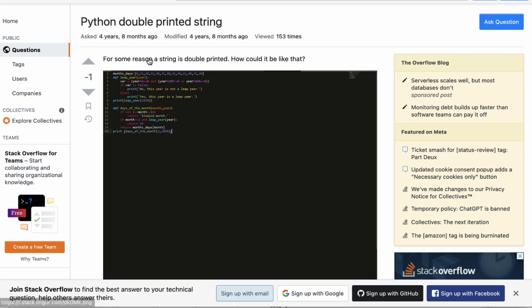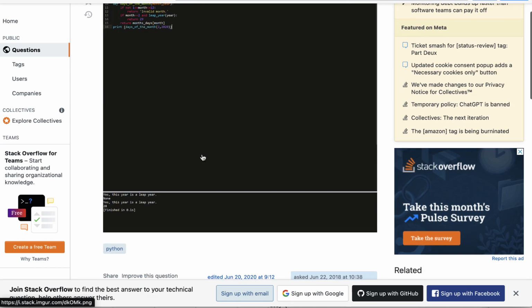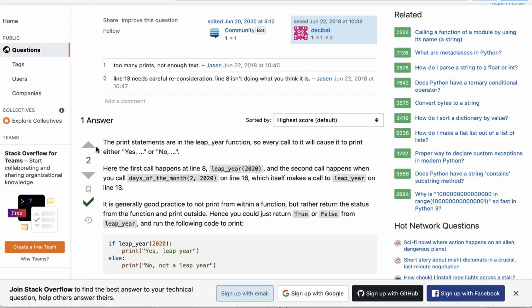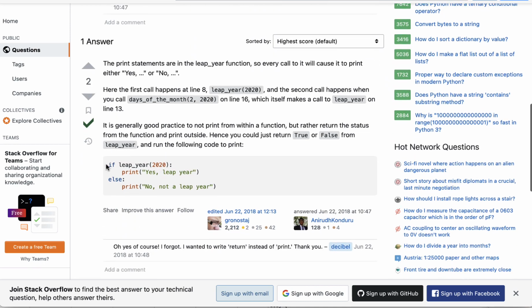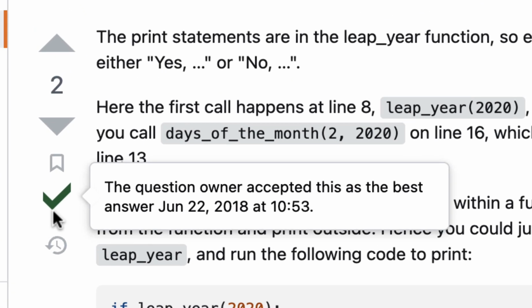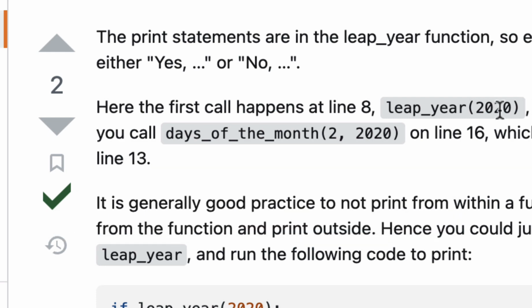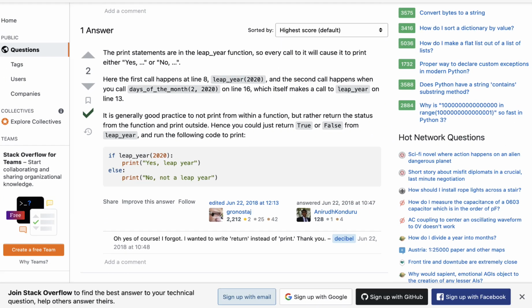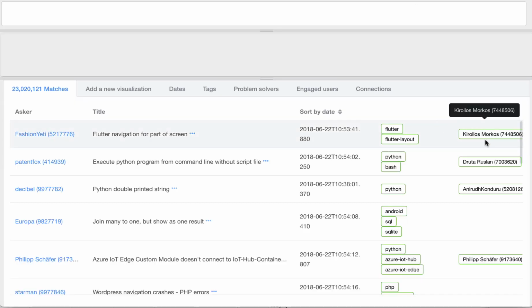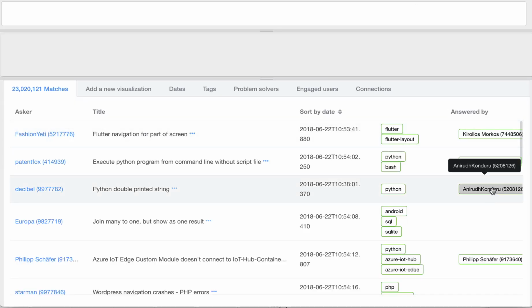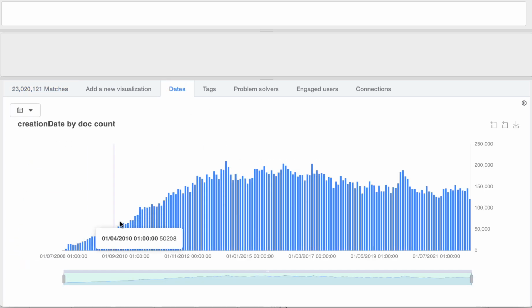This was asked by a person: how do I do X? And they were looking for an answer. Then somebody answered, and it's got a check mark here. So this was accepted as a legitimate answer, as opposed to something from ChatGPT or something like that. So that's why we have an answered by. Now all this is useful information. We've got dates as well, when the questions were asked and all those kinds of things.